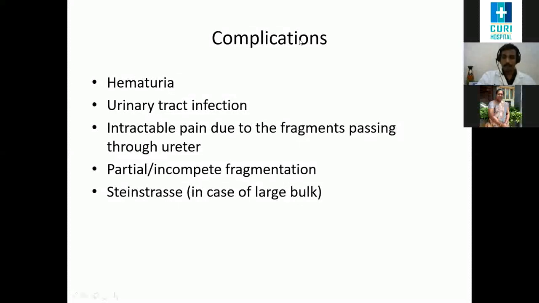Similar to DJ stenting, the complications for lithotripsy are hematuria, urinary tract infection, partial or incomplete fragmentation, and intractable pain. Usually the fragments which are broken from the kidney pass down to the bladder through the ureter. So that causes severe pain like in a ureteric colic. And there's something called Steinstrasse. If a very large stone is broken and comes down into the ureter, it can block the ureter.